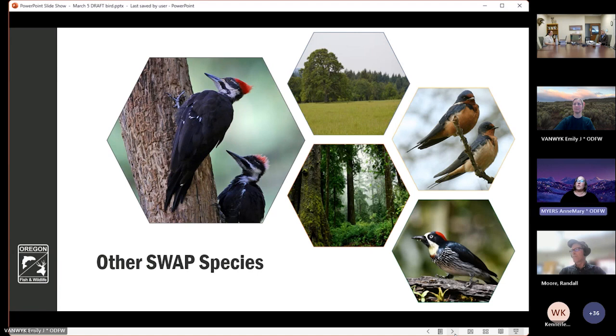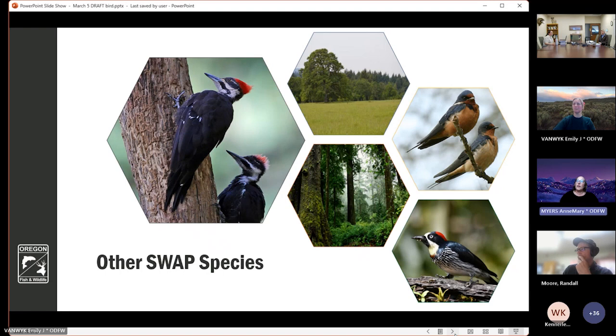Now that we've outlined the 4 criteria for species of greatest conservation need, I want to briefly touch on the other species category before we go into our species outcomes. Other species are those with secure populations that don't meet the criteria for species of greatest conservation need or species of greatest information need, but there is other reason for us to focus conservation actions on these species. We wanted to make sure that these species too are described in the SWAP, and we could provide information about them in order to help support our partners and the public interested in advancing conservation.